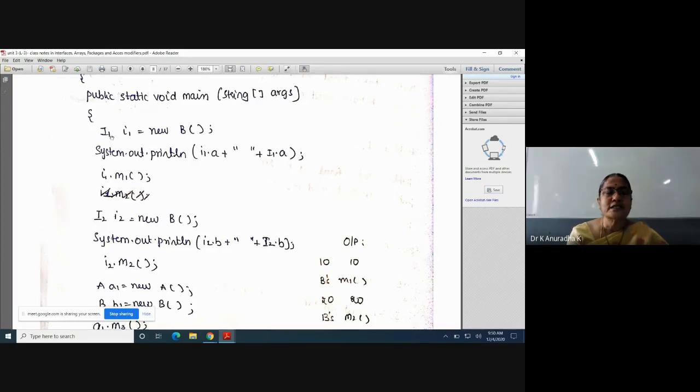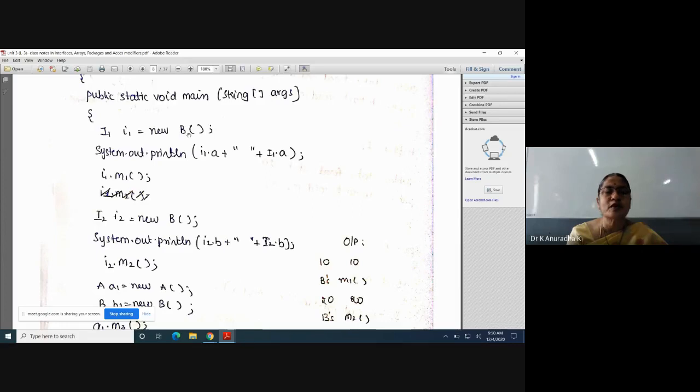Why? Because inside the interface we can write only abstract methods. An interface consists of 100% abstract methods. Inside an interface we can't write concrete methods. That's why all the methods of the interface are abstract methods, which means all the methods of the interface are overridden methods. Overridden means inside the implementing class we must give implementation to the abstract methods. Now, these methods are inside this class B.